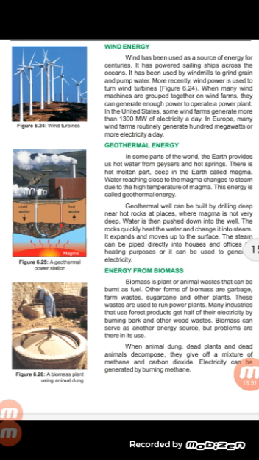Next, a geothermal well can be built by drilling deep near hot rocks or places where magma is not very deep. Water is then pushed down into the well. This means geothermal wells are built by drilling deep near hot rocks, at places where magma is near the upper surface of the earth.